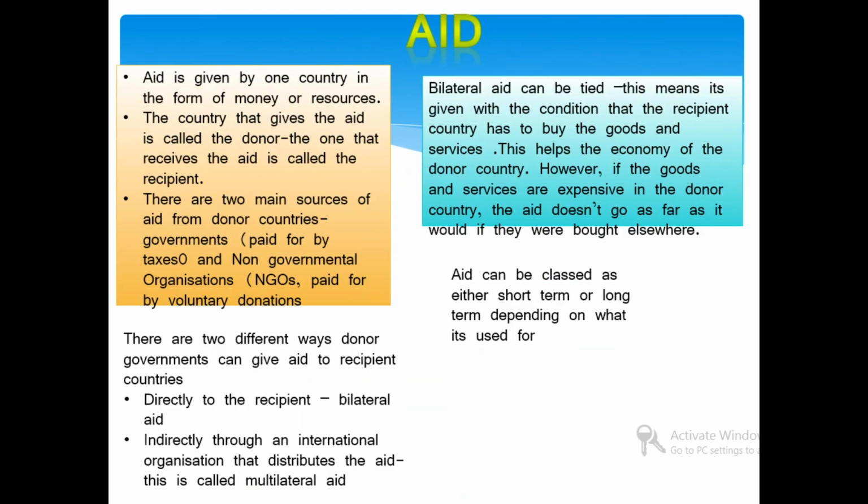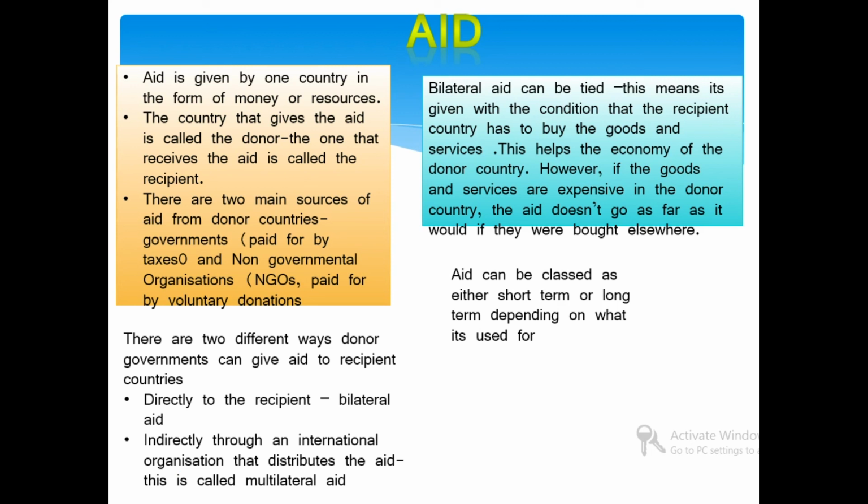Aid. Aid is given by one country in the form of money or resources. The country that gives the aid is called the donor and the one that receives it is called the recipient. There are two main sources of aid from donor countries: government, paid by taxes, and non-government organizations, NGOs, paid by voluntary donations. Bilateral aid can be tied. This means it's given with one condition, that the recipient country has to buy the goods and services. This helps the donor country.